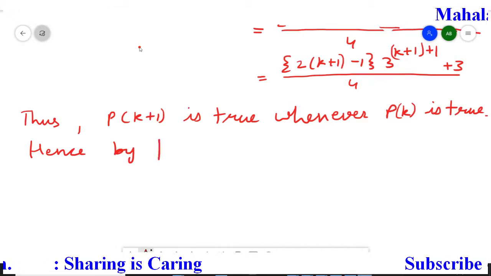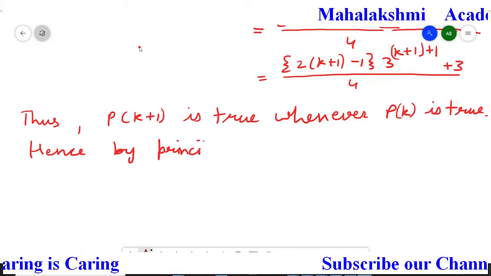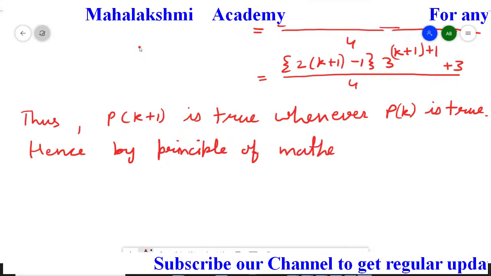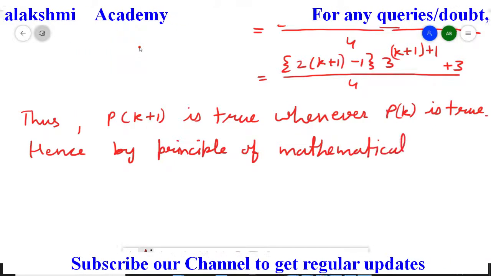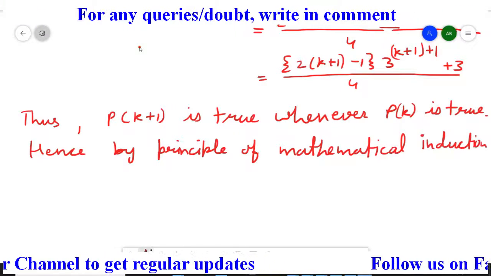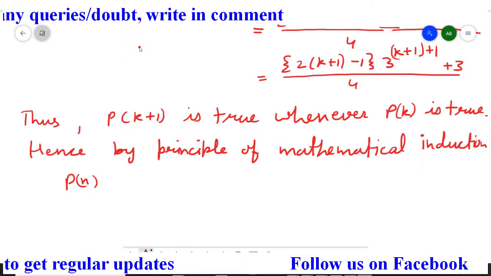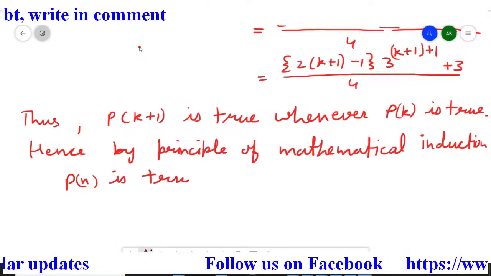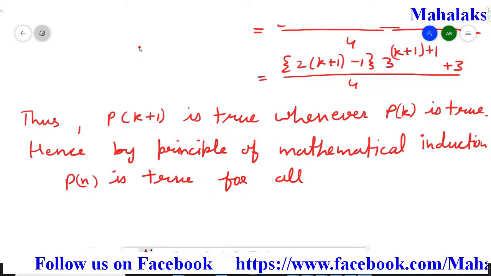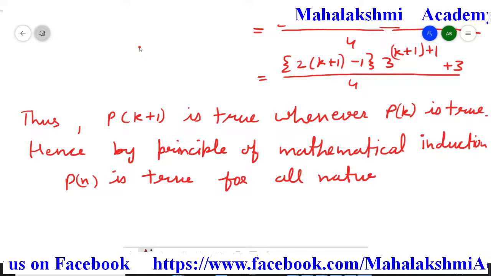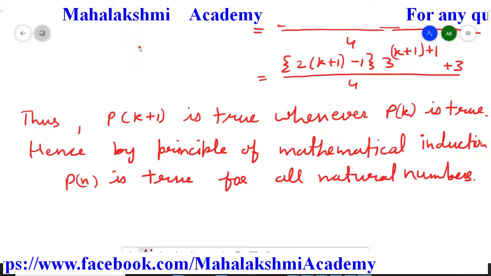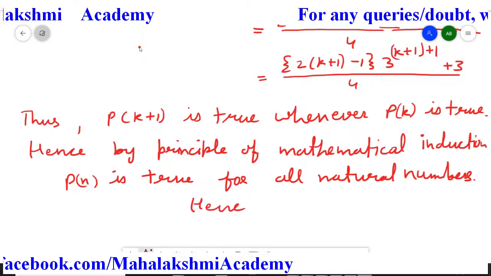Hence, by principle of mathematical induction, P n is true for all natural numbers. So it's true. So finally, hence true.